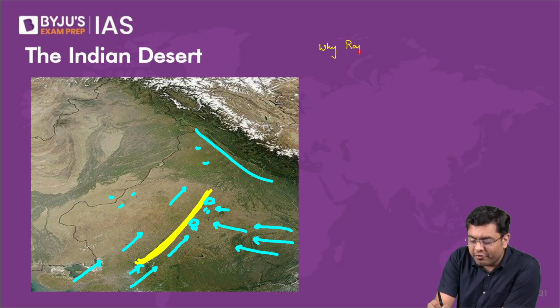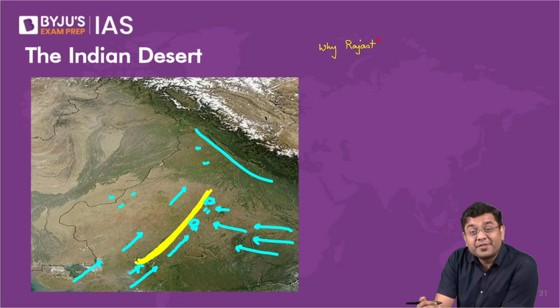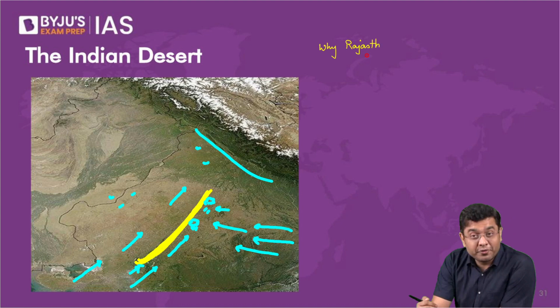That is where a lot of people, particularly the geographers who have studied Rajasthan in significant detail, always flaunt this particular saying that Rajasthan sacrifices itself for the greenery of Punjab, Haryana and the northern part of the country.